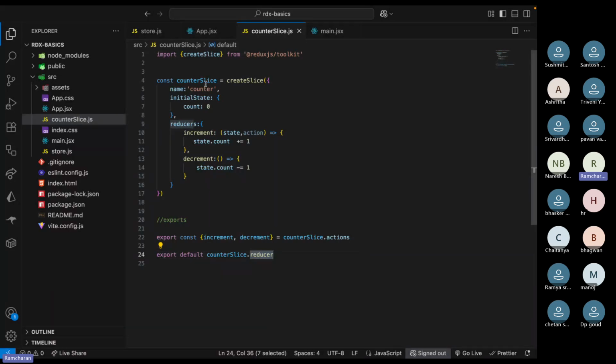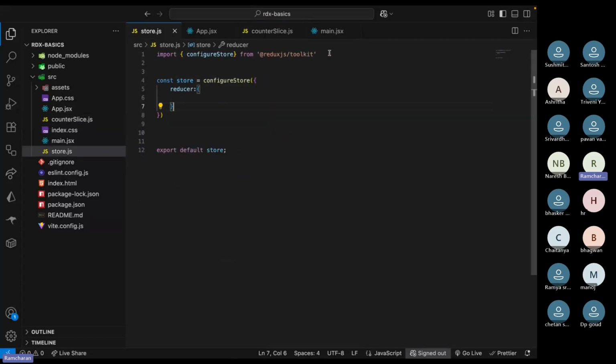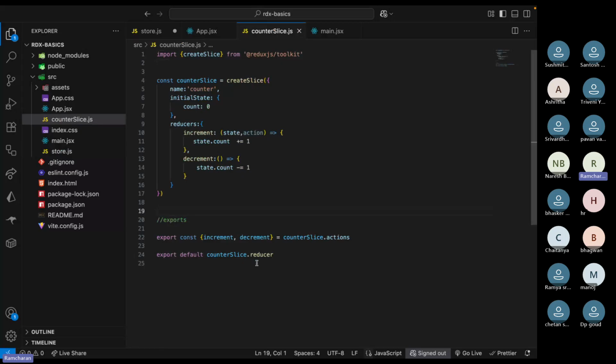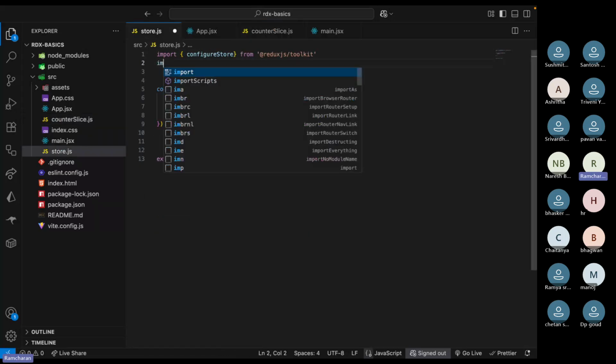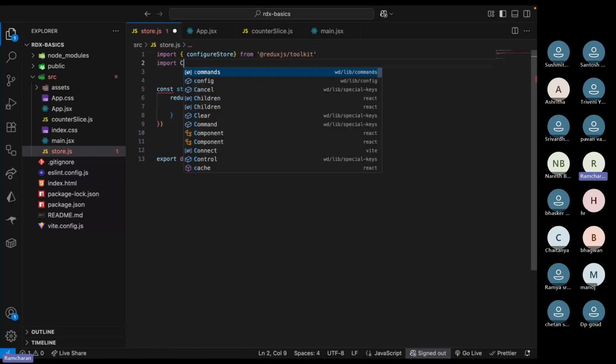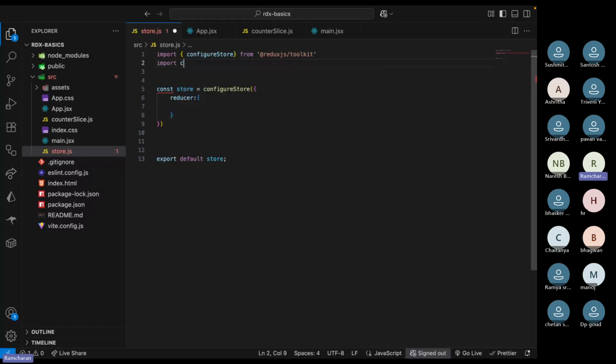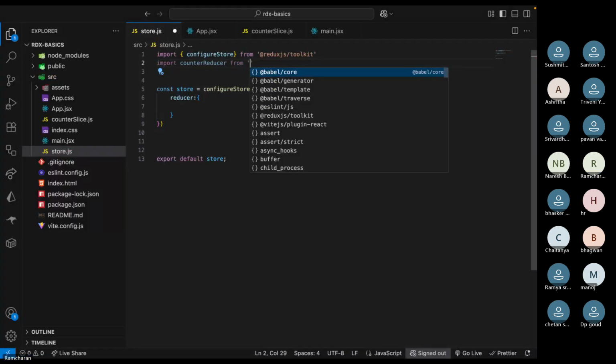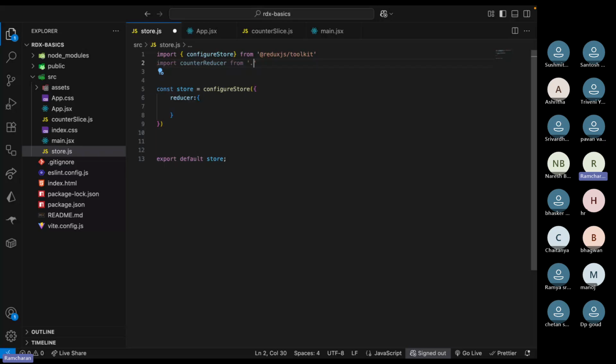So what is this counter? Just call it whatever name you want. You're already exporting the reducer here, right? So here what you will do, you will import that default reducer, right? So counterReducer, you call whatever name you want, from, what is that file? Slice, right? From ./counterSlice, like this you write.